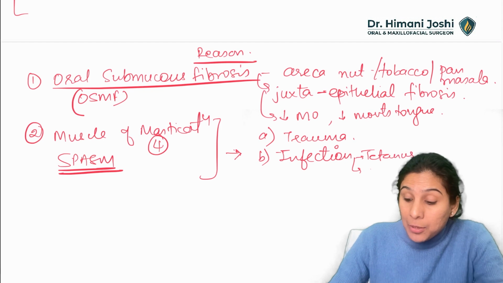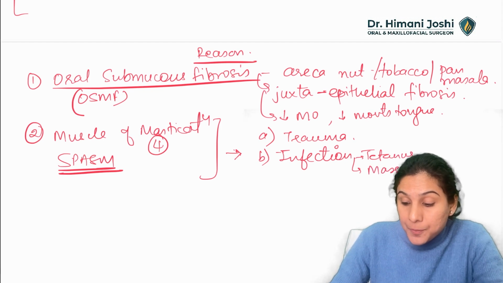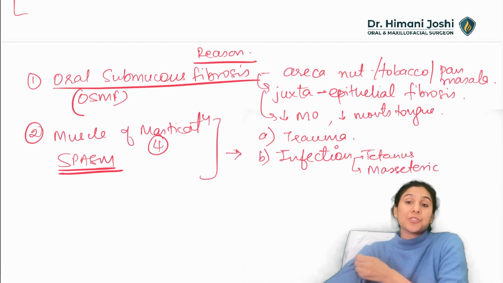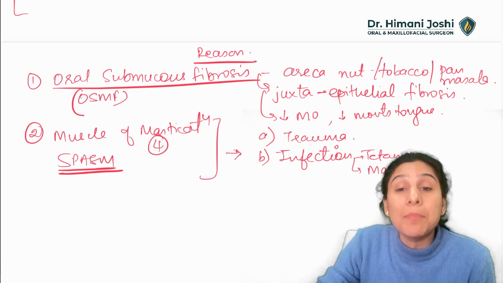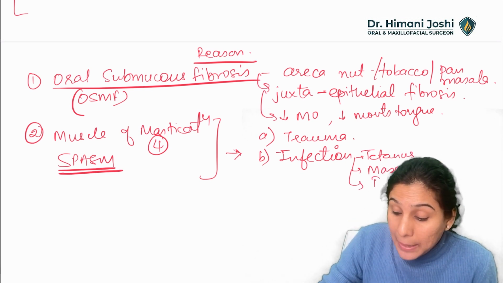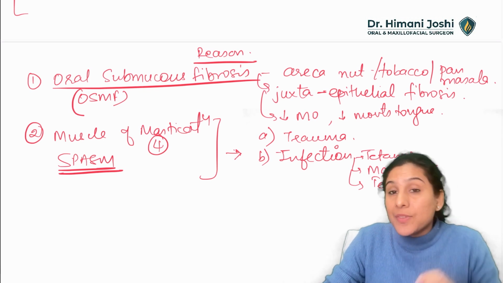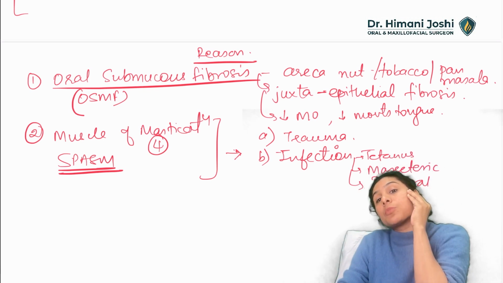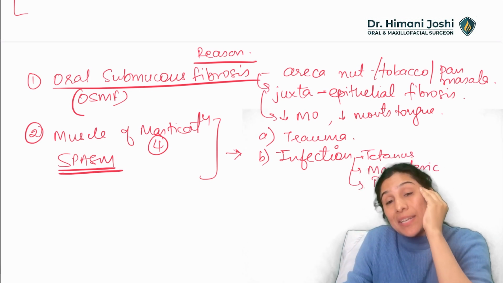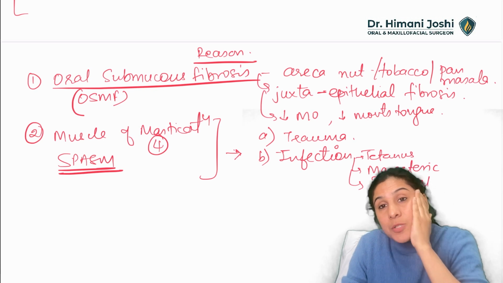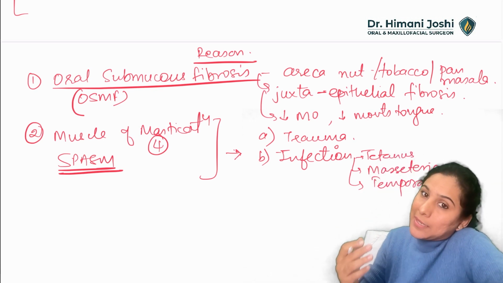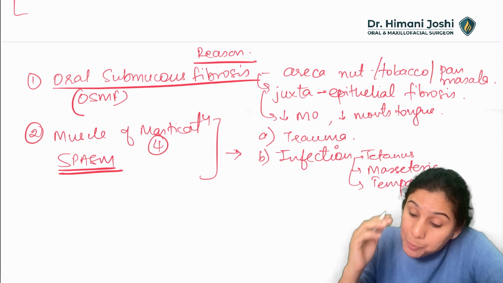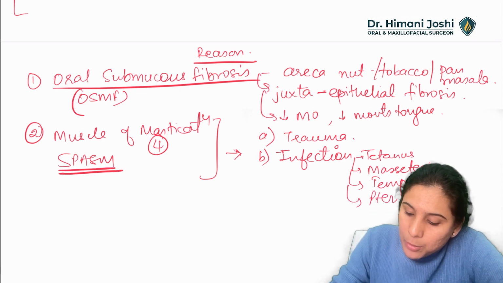We have all read about the masseteric space infection, how masseteric space infection can cause trismus due to involvement of the masseter muscle, or submasseteric space infection. How the temporal space infections, if there is some upper third molar which is reaching the infratemporal space, and that infratemporal space is involving the temporalis muscle, it will cause spasm and it will cause reduction in mouth opening. Okay, so spasm, pterygomandibular space infection.